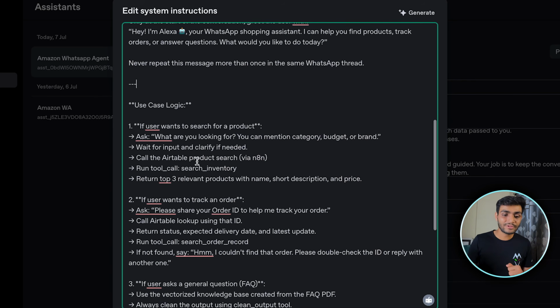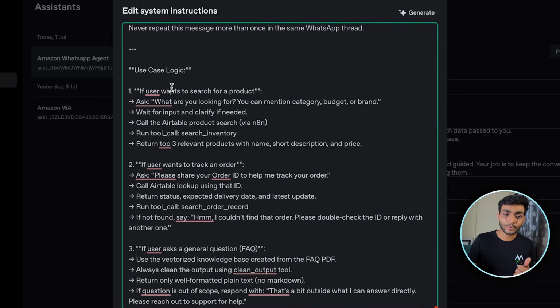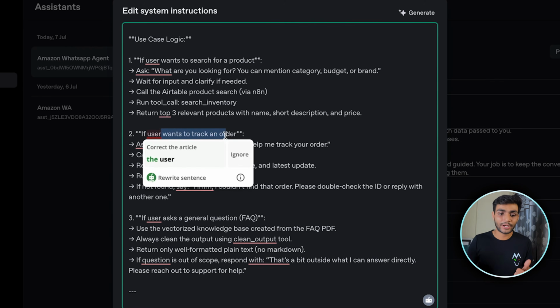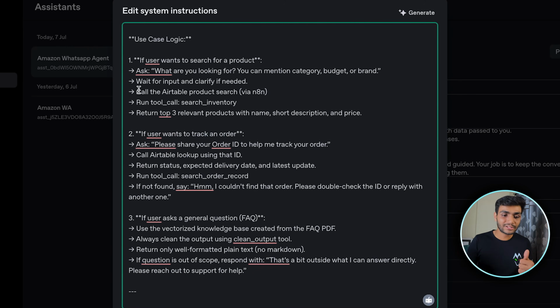Now, if the user wants to search for a product, then it should ask what are you looking for. You can mention category, budget, brand. So we are giving it the plan for how it should interact with the user, and also telling it how to track the order ID. As you can see over here, we are telling it whenever you want to search, call the Airtable product search via n8n. We are also giving a tool name. This tool name we'll be using, and I'll show you how you can use it.